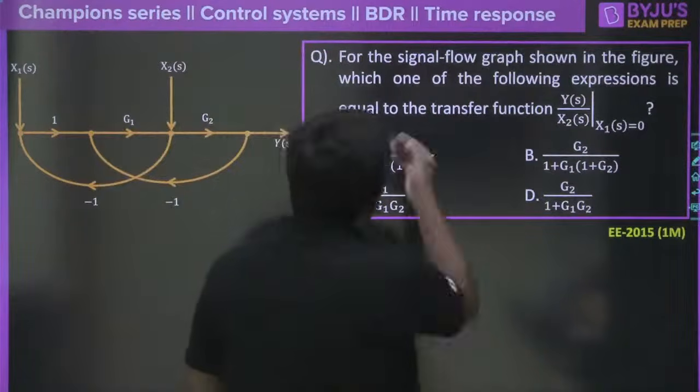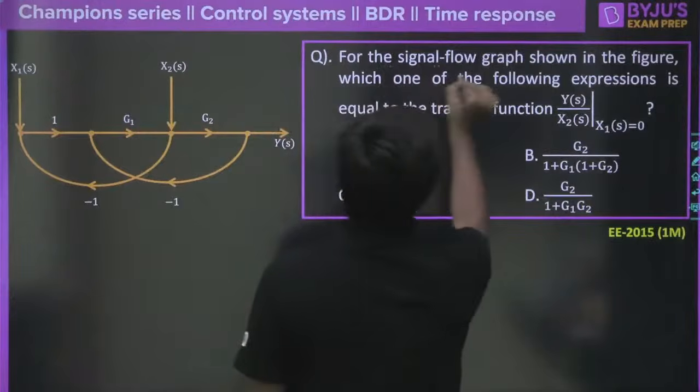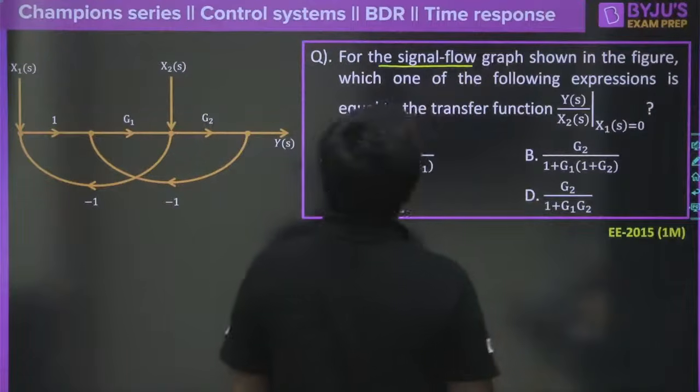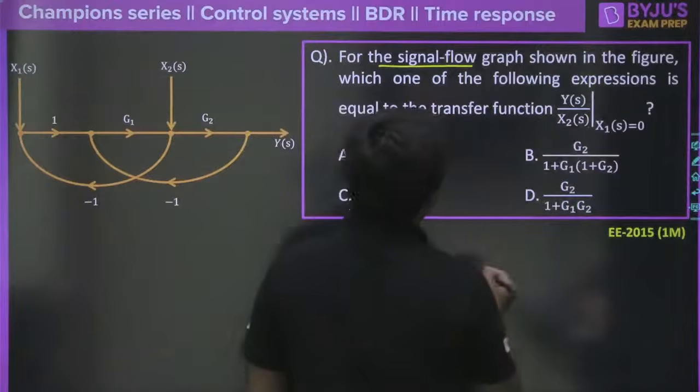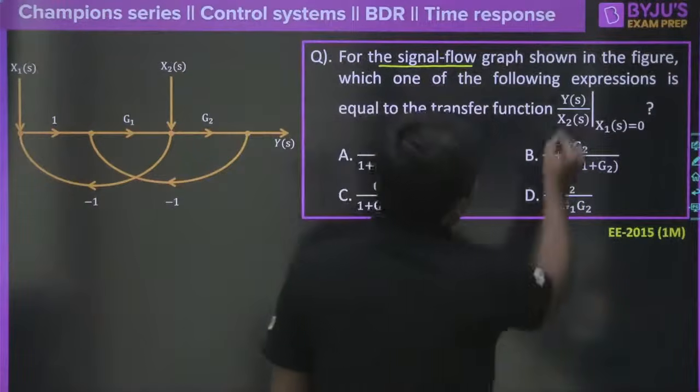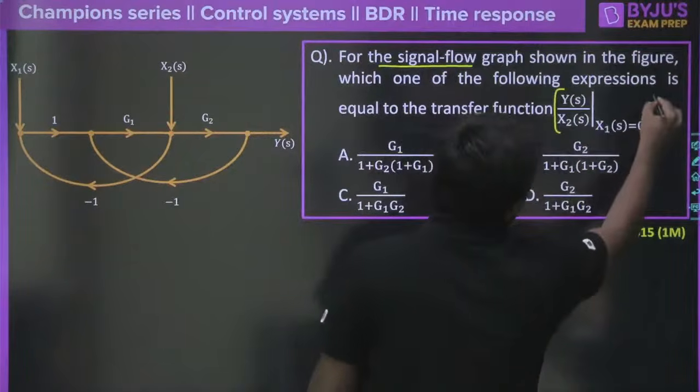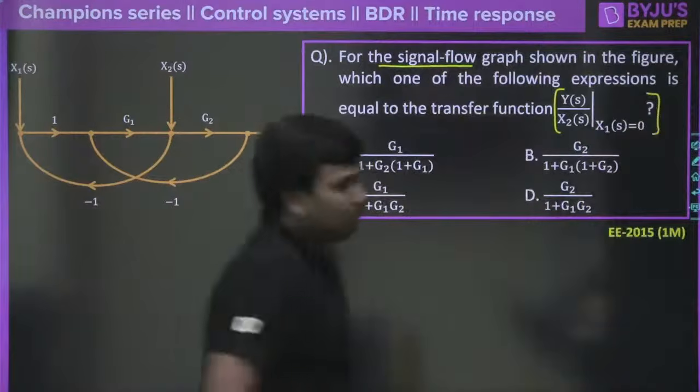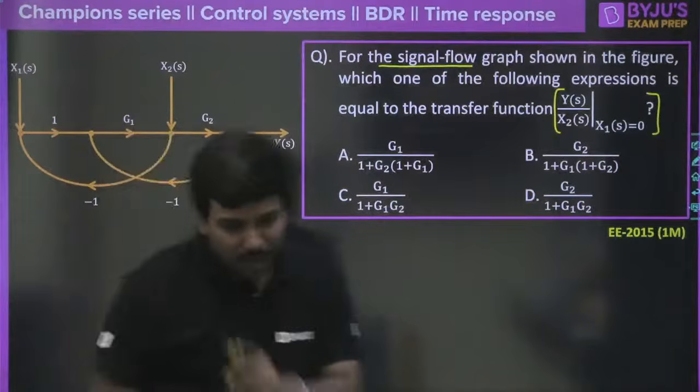So please try to answer this question. For the signal flow graph, whatever you can see here in the figure, which one of the following expressions is equal to the transfer function, that is Y(s)/X2(s)? Of course X1(s) is 0. Just you have only 1 minute, try to make it here.